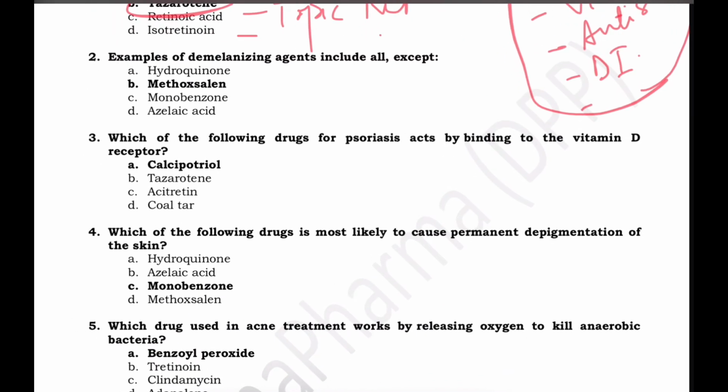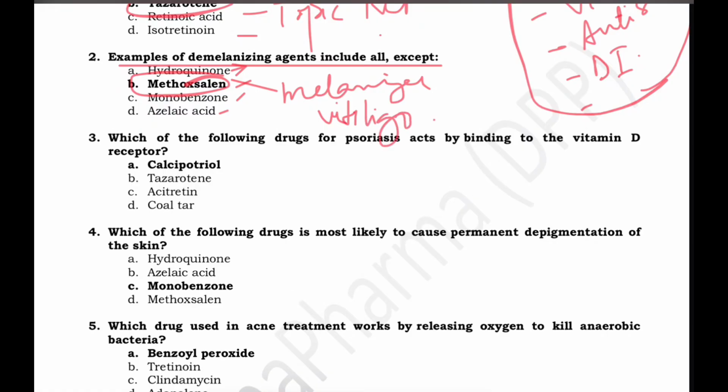Examples of demelanizing agents include all except. Demelanizing agents we have hydroquinone, methoxyline, monobenzone and azelaic acid. So demelanizing agent, we have methoxyline. It is not a demelanizing agent. In fact, it is a melanizing agent and is used in the treatment of vitiligo. It sensitizes the skin to ultraviolet light, promotes melanocyte activation and pigmentation.